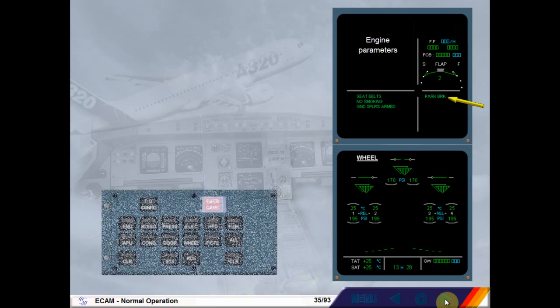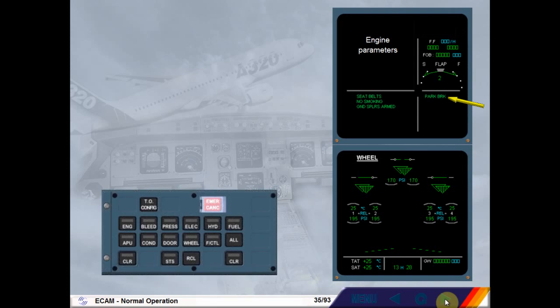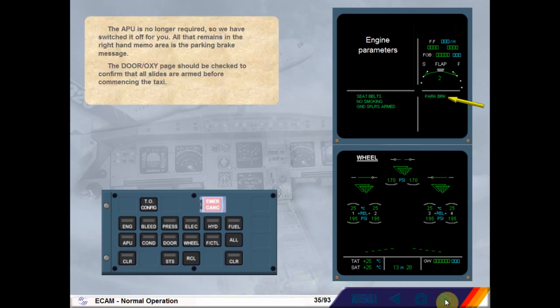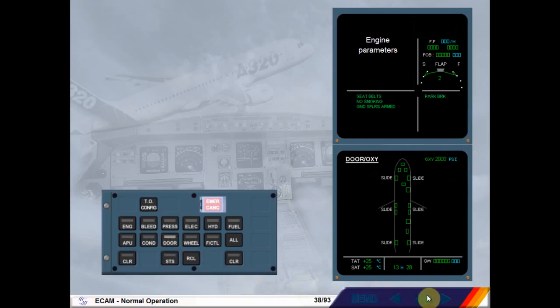The door oxygen page should be checked to confirm that all slides are armed before commencing the taxi. Call the ECAM door oxygen page. On the ECAM door oxygen page, observe that there are no amber indications and that there are 6 white slide indications.